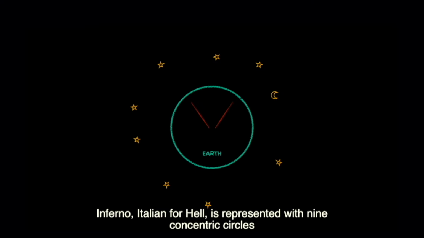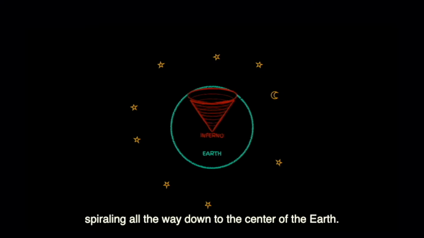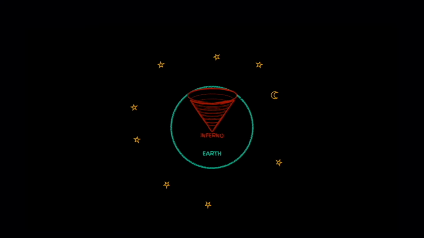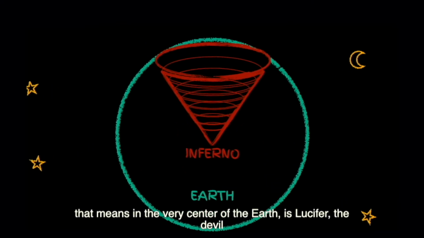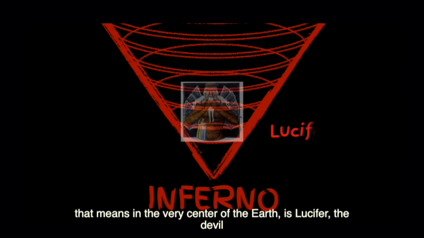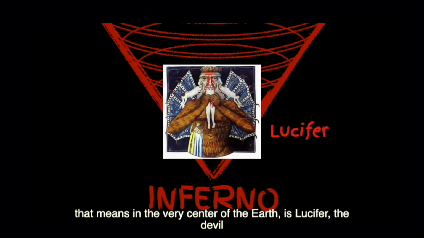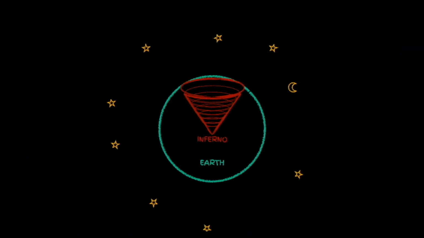Inferno, Italian for hell, is represented with 9 concentric circles, spiraling all the way down to the center of the Earth. In the very center of hell, that means in the very center of the Earth, is Lucifer, the devil, represented as a three-faced monster frozen mid-breast and eyes.